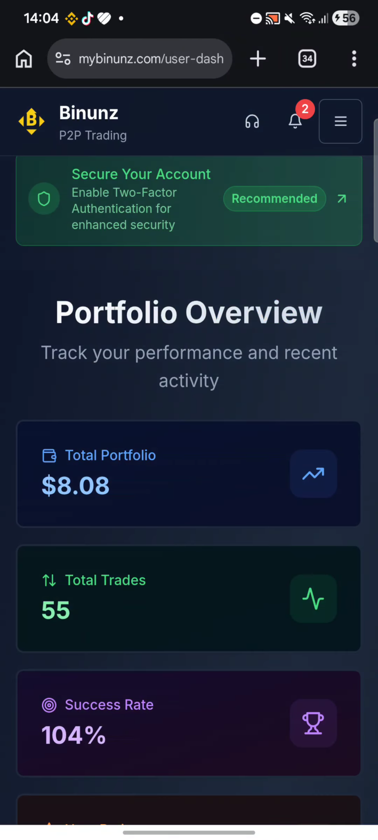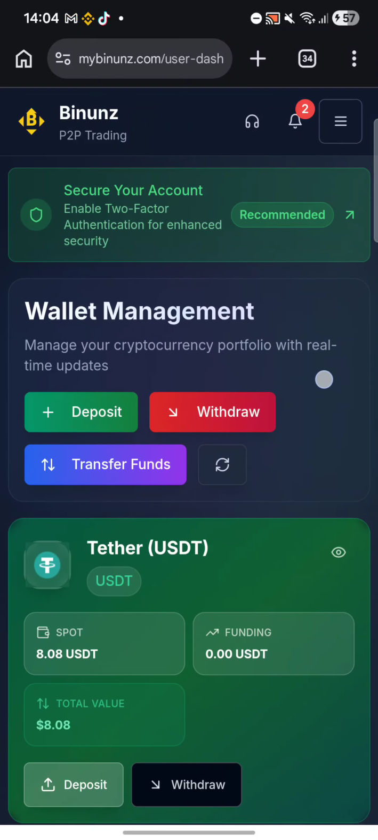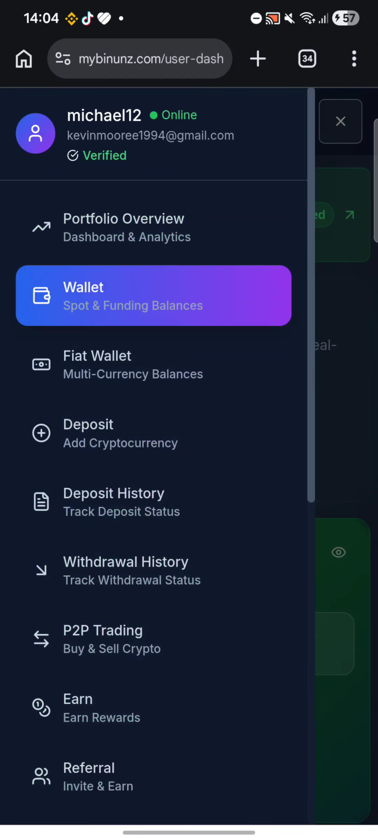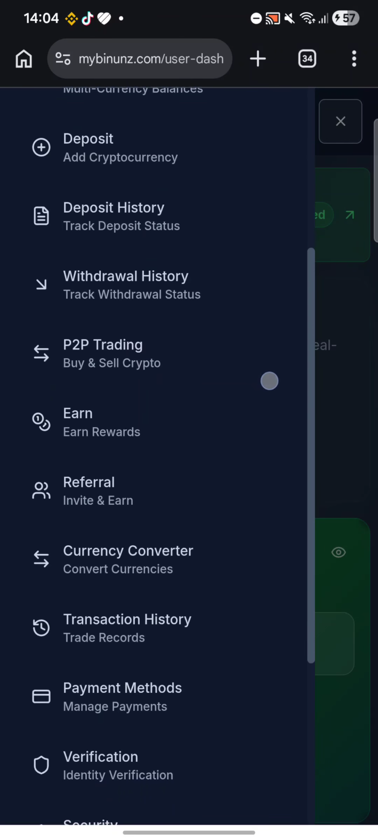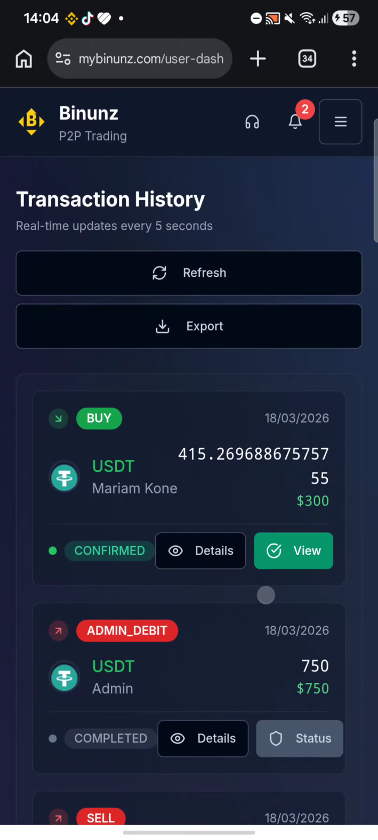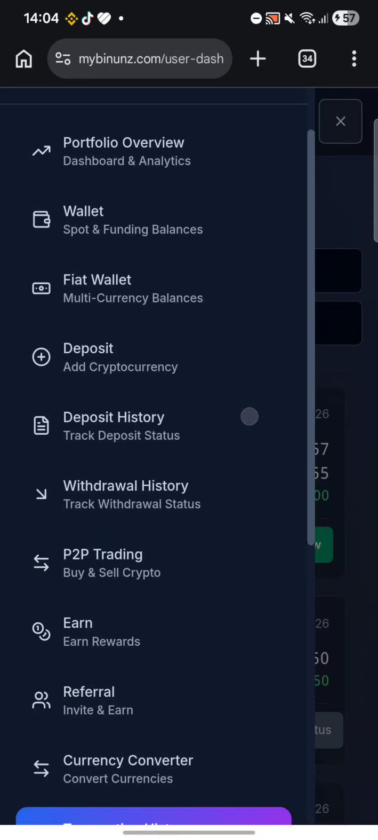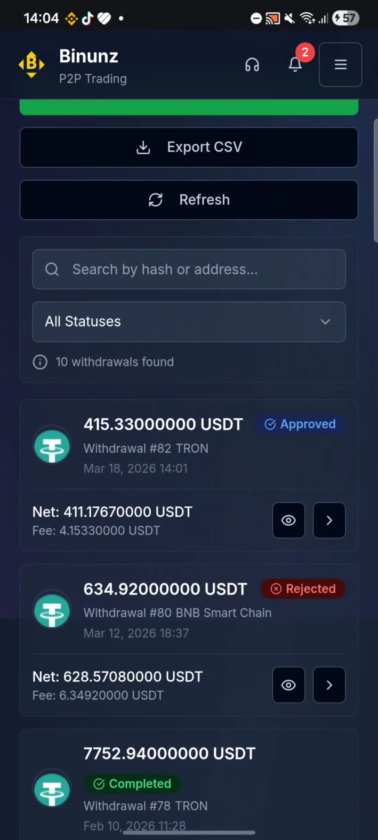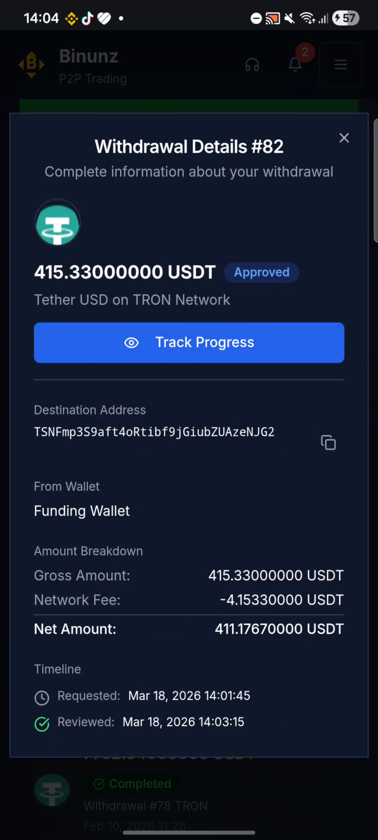So if I go back to my wallet, you can see now I have remained with $8. So that means the withdrawal must be sent already and successfully. If I go to transaction history, you can see it's now confirmed. No, sorry, withdrawal history. Yeah, here it is. I think it's already confirmed, guys.